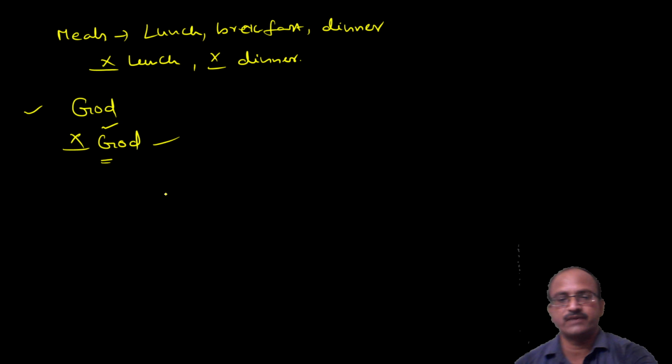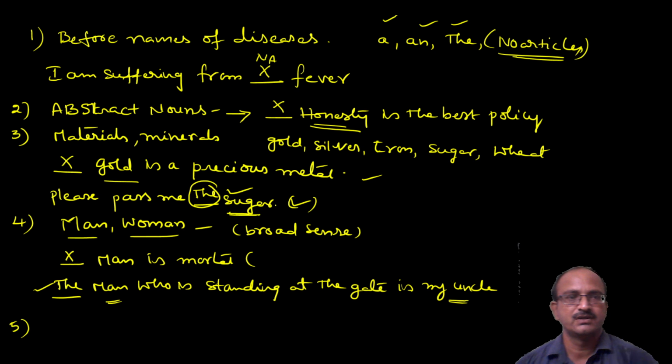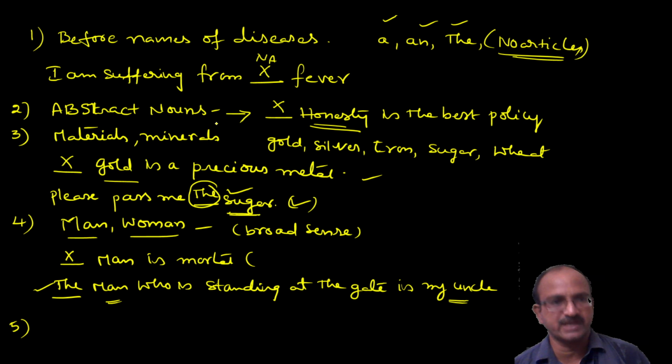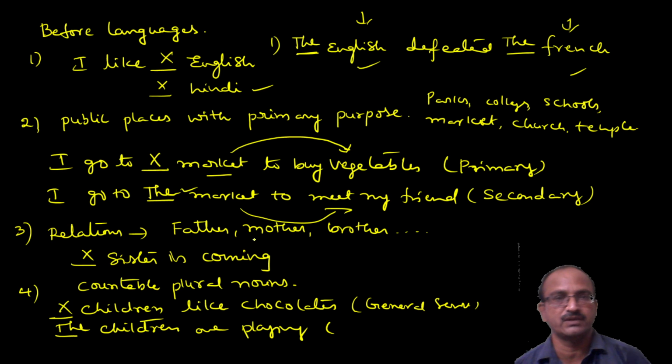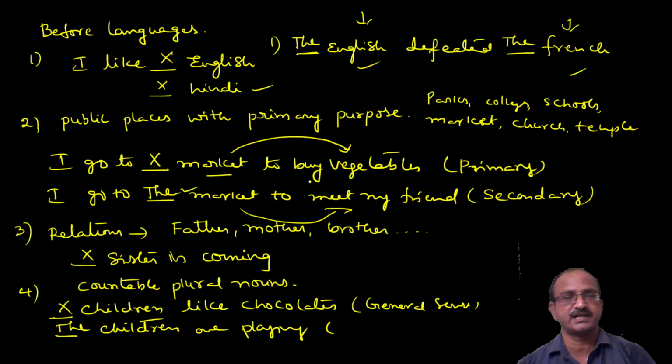Let me just recollect all once more. Before the names of diseases, abstract nouns, material nouns, man and woman, especially in the general sense, and next one before the languages, we should not use articles. Public places with primary purpose, no article. If it is a secondary purpose, we can use the definite article.